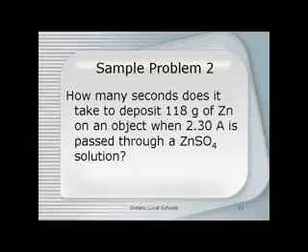Now, sample problem 2 is this. How many seconds does it take to deposit 118 grams of zinc on an object when 2.30 amps of current is passed through a zinc sulfate solution? So go ahead and pause the podcast, try and solve it, and let's see how you do.